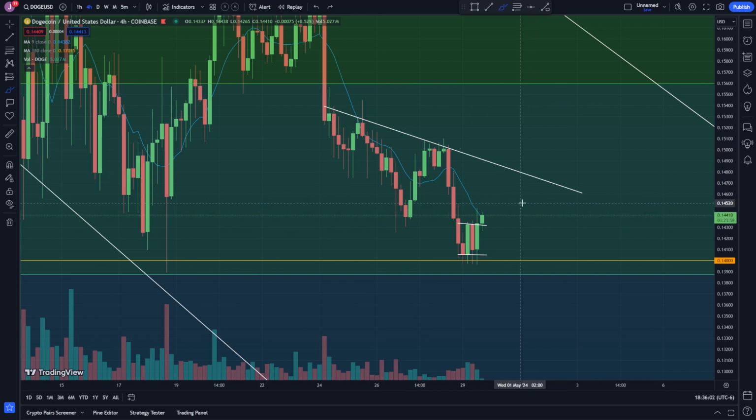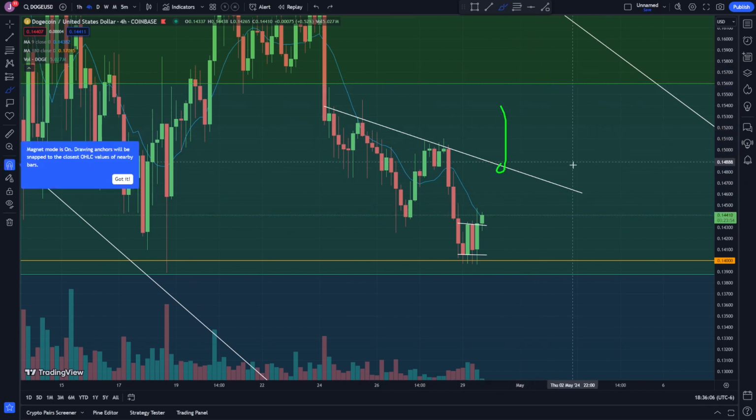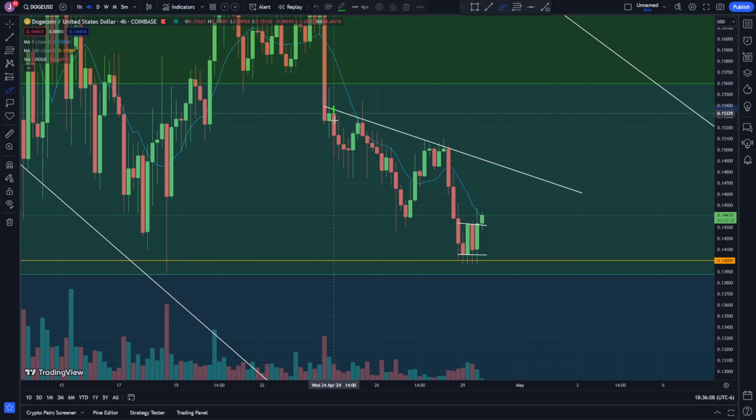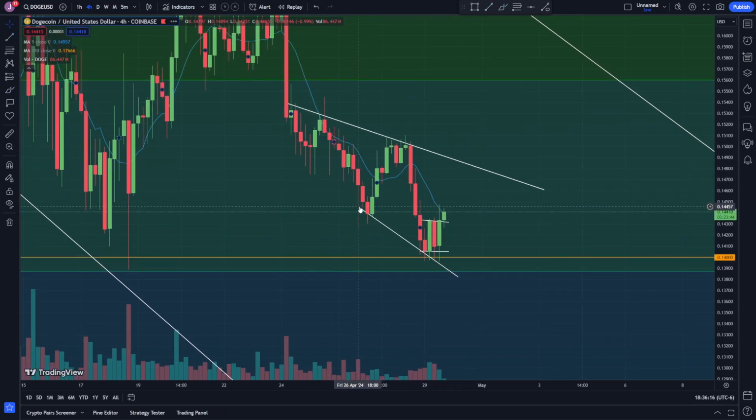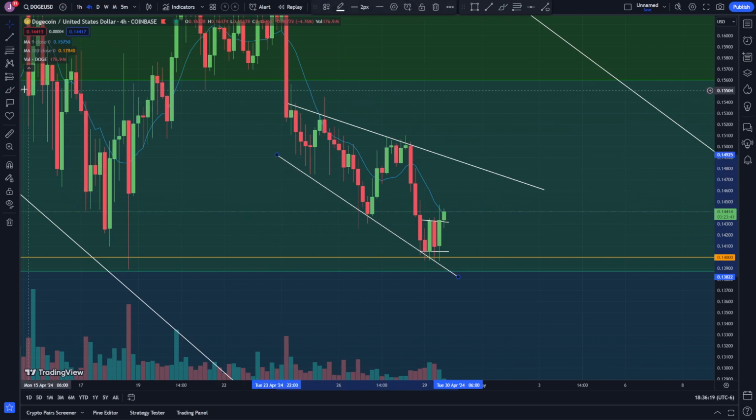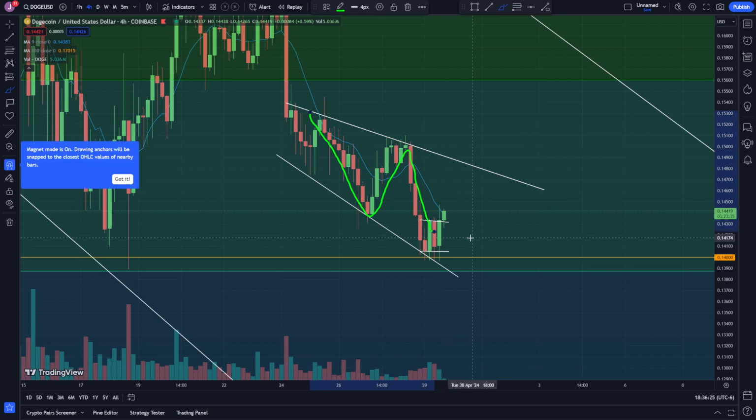Let's see if we can start breaking that trend, break this one, come up to the upside, or if we're just going to get pushed down by this pattern right here, which you could argue looks like a bullhorn pattern, or something wedge, I don't know.